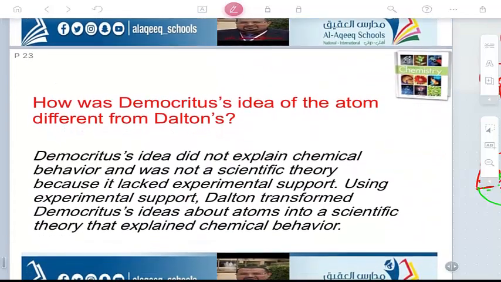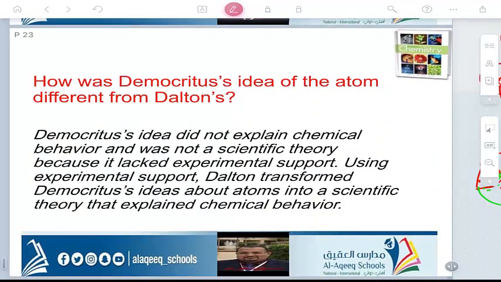How was Democritus' idea different from Dalton's? As you know, Democritus' idea didn't explain the chemical behavior, because he built his idea about the atom from observations, and it wasn't a scientific theory. Why? Because he didn't do experiments to support his idea.